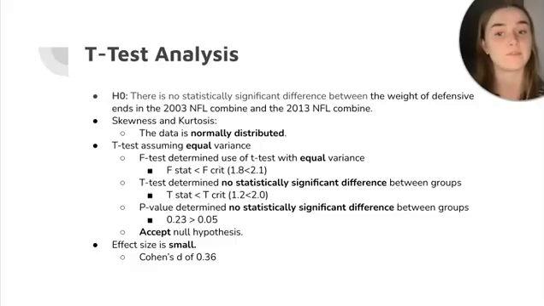To determine which type of t-test to do, I did an f-test, and because my f-stat was less than my f-crit, that indicated that a t-test assuming equal variance was the most appropriate test for this data. During that test, the t-stat was less than the t-crit, and my p-value was 0.23, which is greater than the alpha level of 0.05, indicating no statistically significant difference between the two groups. Because of that, we can accept the null hypothesis. My Cohen's d value was 0.36, which indicates that the effect size is small.